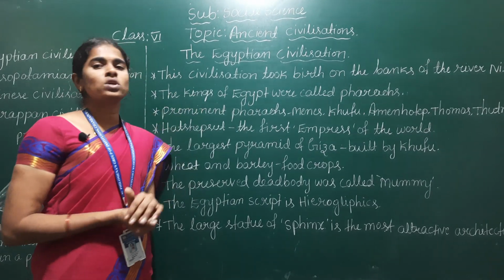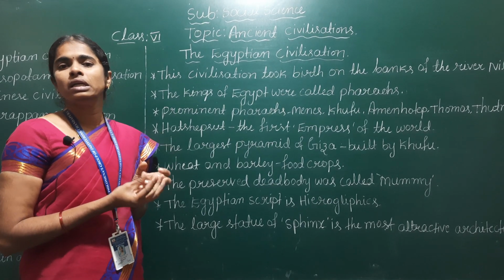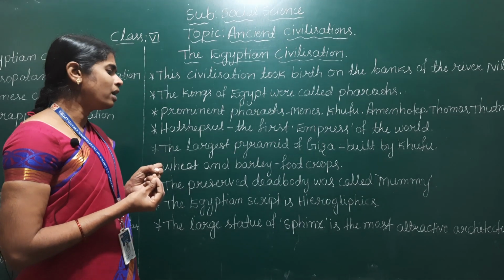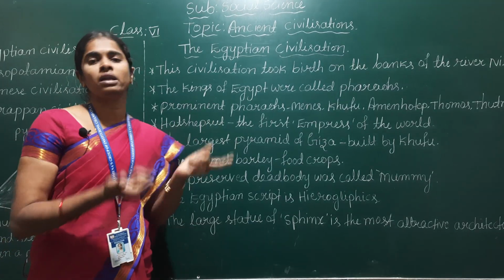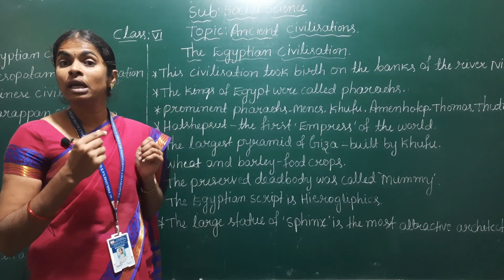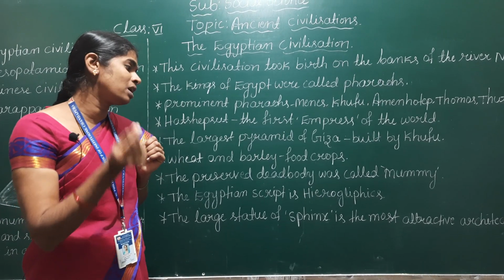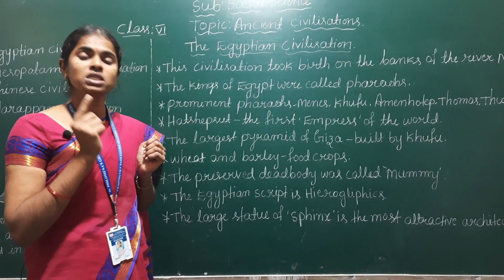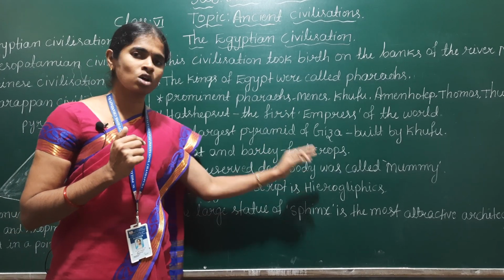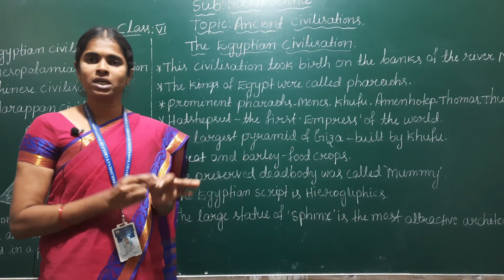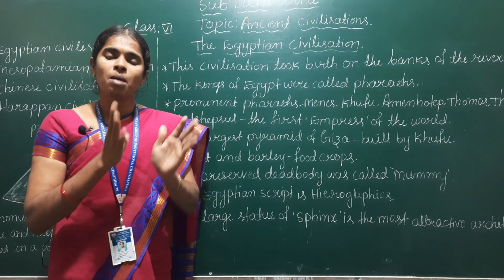In Egyptian society, women were respected. And Egyptians believed in life after death. That's why the Egyptians preserved dead bodies. The preserved dead body was called a mummy.